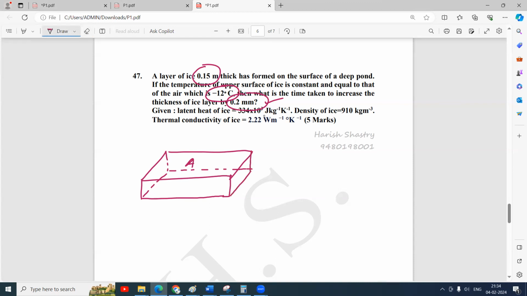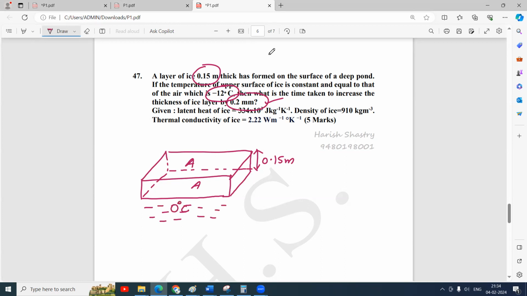Like this. This is the area, and the area below is also the same, the area of the ice. And this is already having a thickness of 0.15 meters. And remember, here is water, which is ready to convert into ice. So here is water, and that is at 0 degrees Celsius.